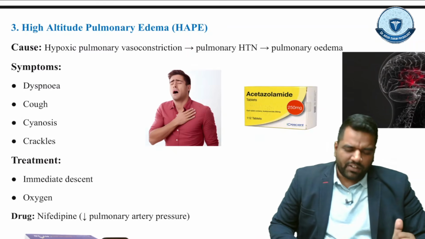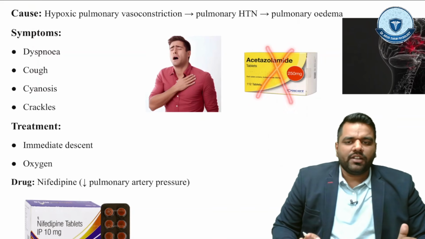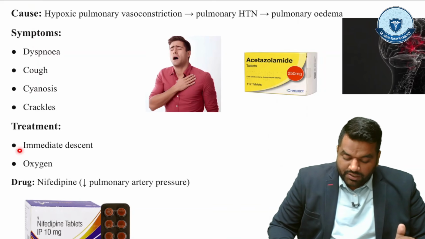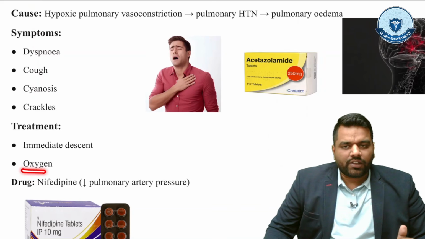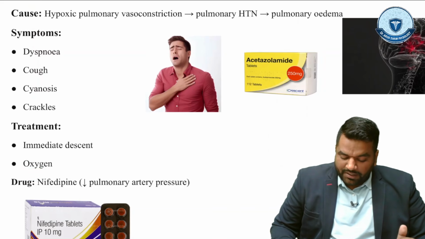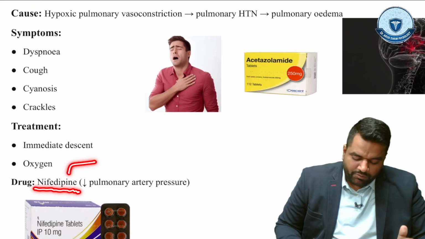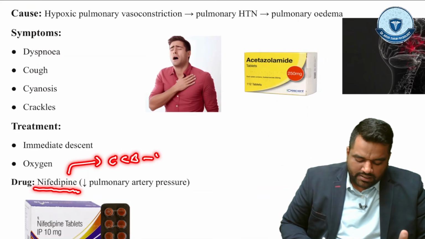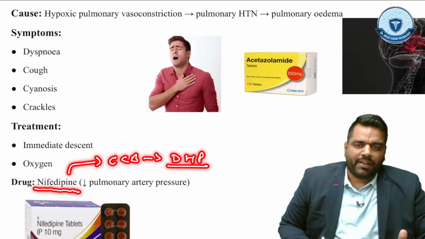Guys, again, if we talk about the treatment part, there is no acetazolamide is going to function. So the drug for the HAPE is different. So the treatment, the first treatment is again immediate descent. Second treatment, you have to give the oxygen, and the third treatment, you have to give that drug called Nifedipine, and this Nifedipine is actually the calcium channel blocker. This is dihydropyridine receptor blocker, so that is your Nifedipine, right?